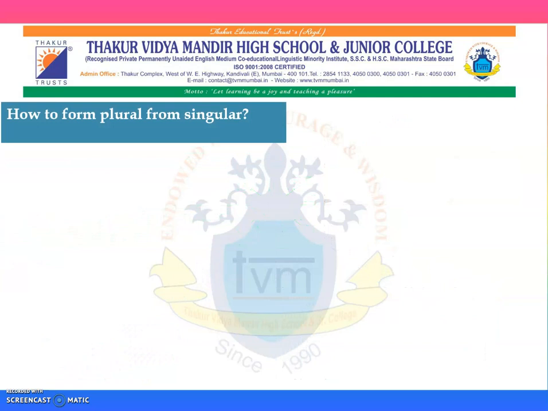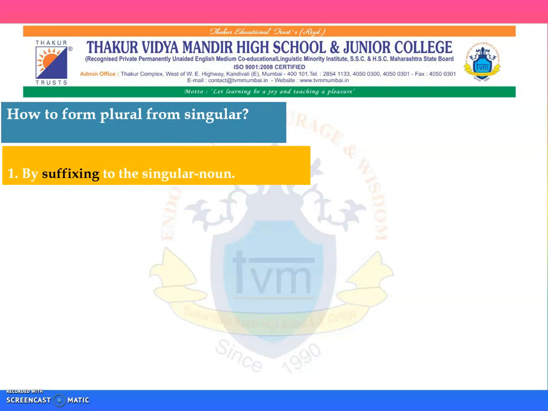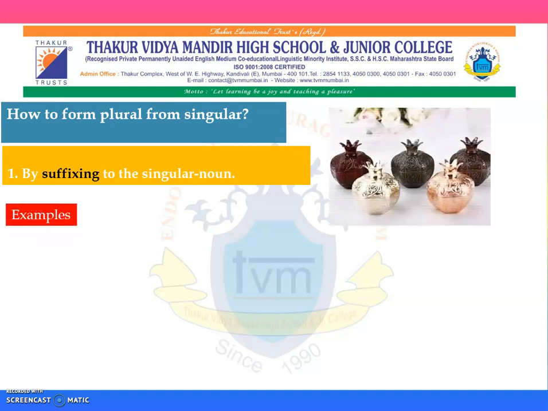How to form plural from singular? Rule number 1 states by suffixing s to the singular noun. Few examples are as follows. The picture to my right is a picture of mementos, where you keep something what you get from another place in memory of it.